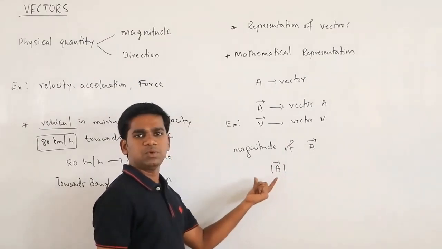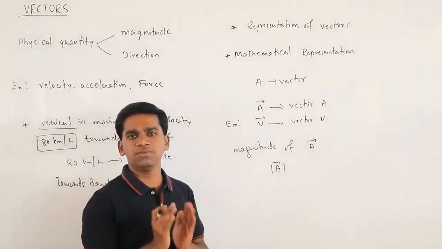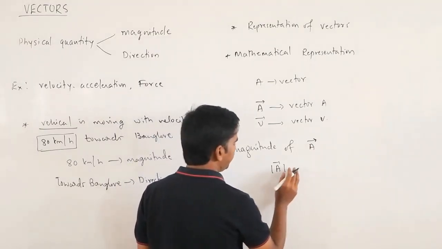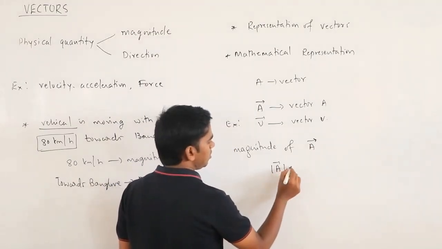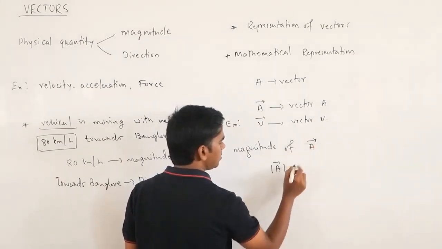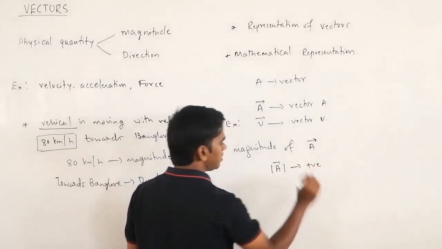So this will give you what? This will give you the amount of quantity. Okay. So this will be a value, or a number, and it is always positive.